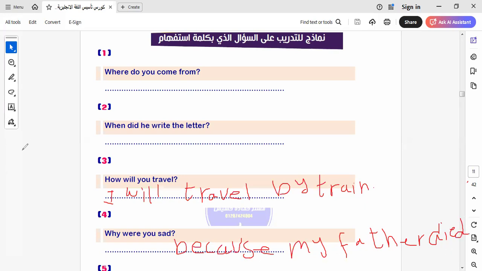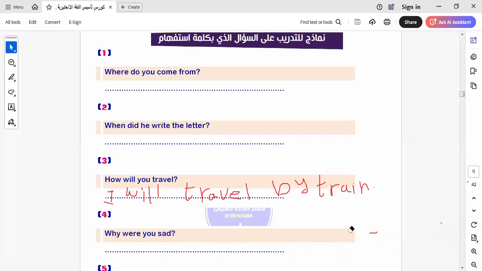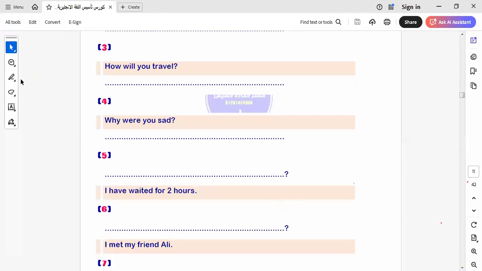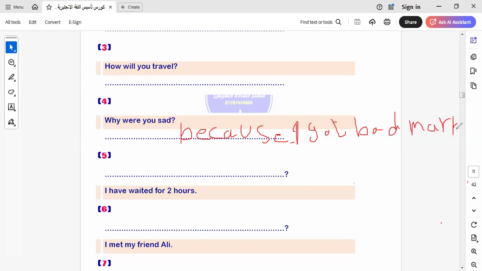For example, I go to another one. Or you can say another thing: because I got bad marks. We can say, I'm sad because I got bad marks. I got bad marks.